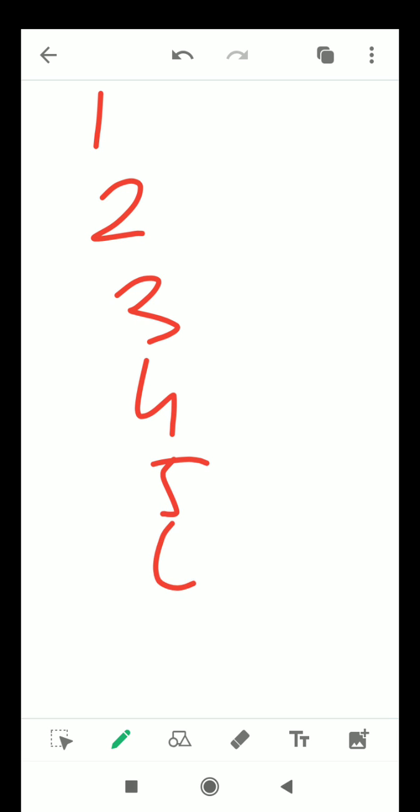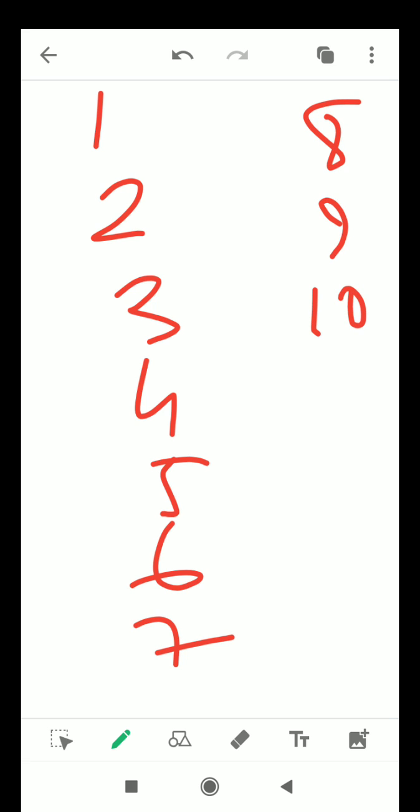Now the next topic that I am going to discuss is even numbers and odd numbers. So which numbers are even and which numbers are odd? Those numbers which are divisible by 2 are called even numbers. In our natural number system, many more numbers that we have: 1, 2, 3, 4, 5, 6, 7, 8, 9, 10 and so on.